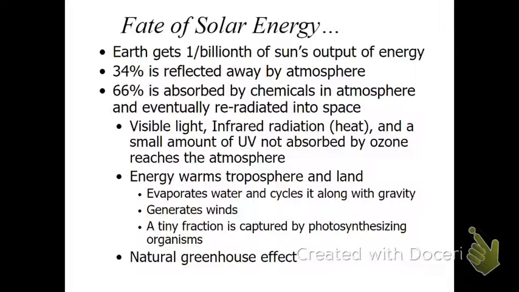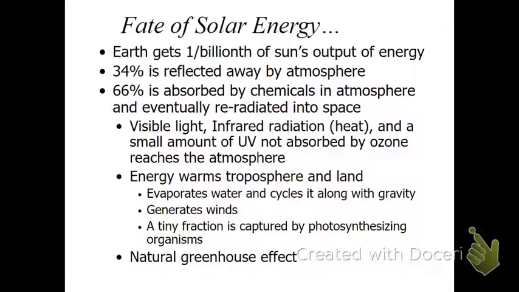The light that comes through the atmosphere is visible, IR, and a small part of UV that's not absorbed by the ozone layer. The visible, IR and UV all warm the troposphere and the land, taking the color, absorbing it, and re-emitting it at infrared. It evaporates water, generates winds, and drives photosynthesis, and eventually it goes back up and is absorbed by the atmosphere.